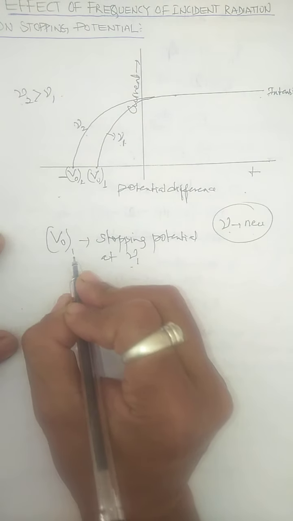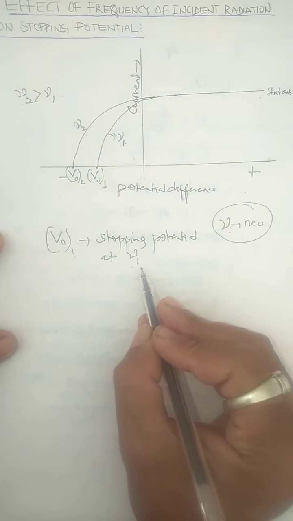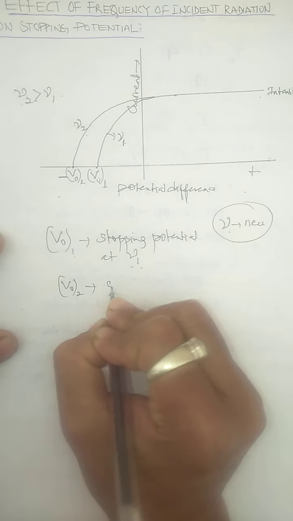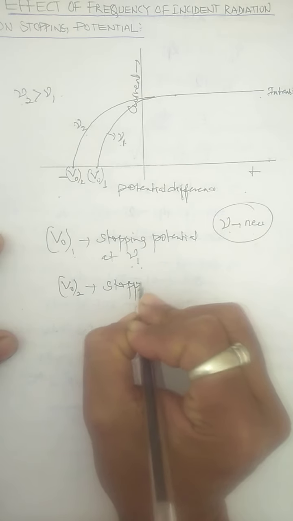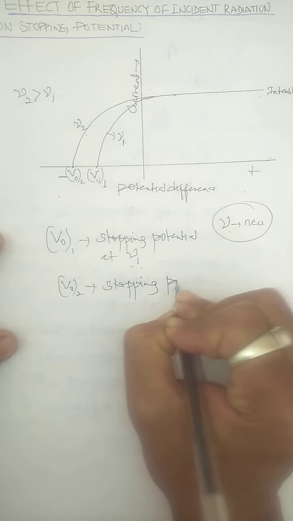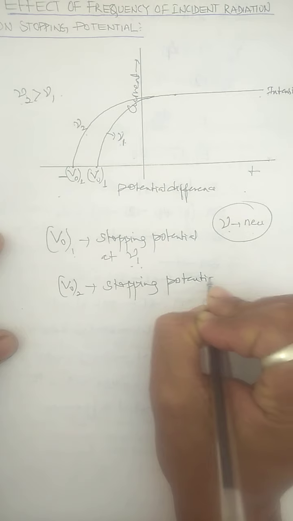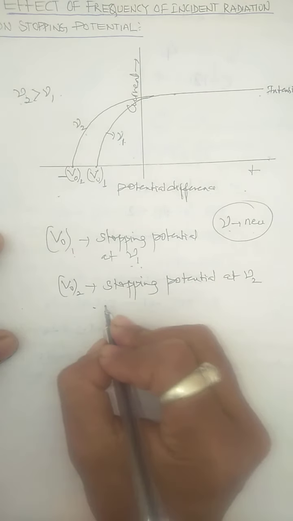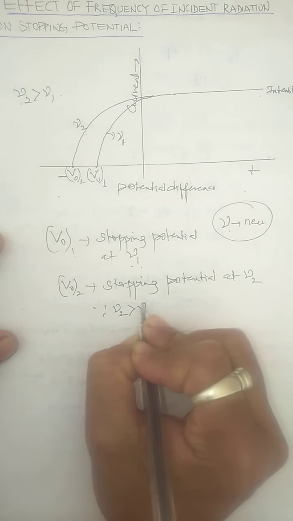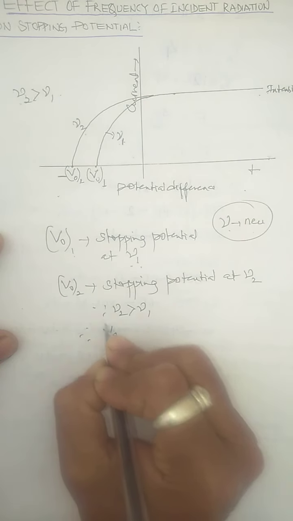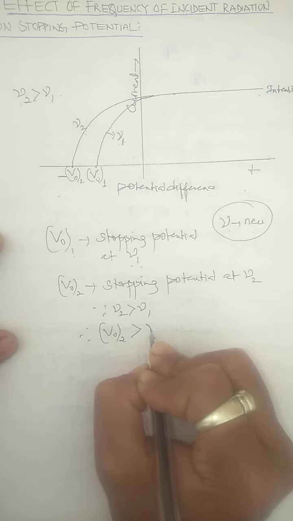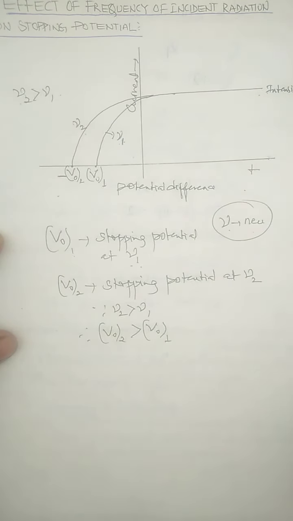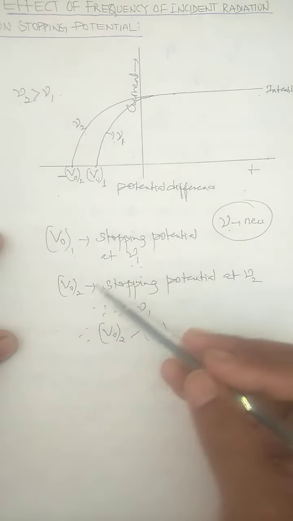So there are two stopping potentials at two different frequencies. One is V01, the stopping potential at frequency nu1. Another is V02, which is also the stopping potential, but at frequency nu2. As I said already, since nu2 is greater than nu1, V02 is greater than V01. So from this graph I can say that the more the frequency of incident light, the more the stopping potential.